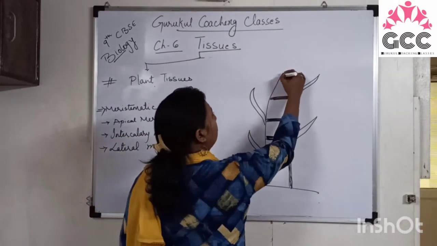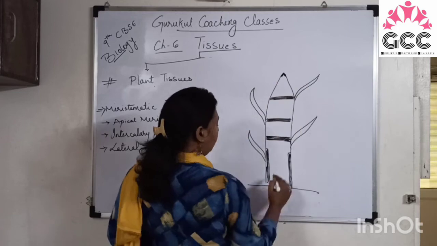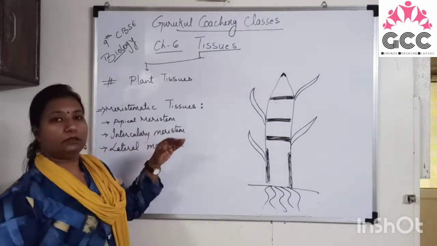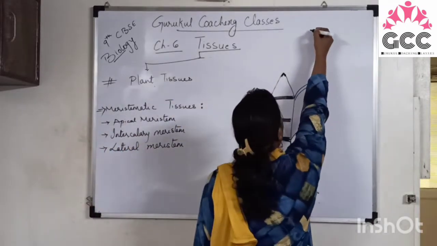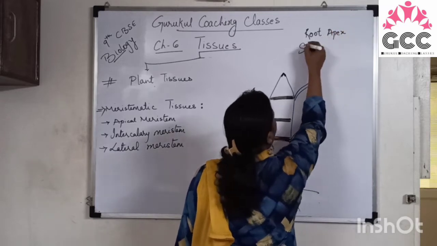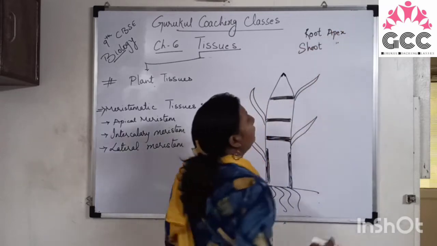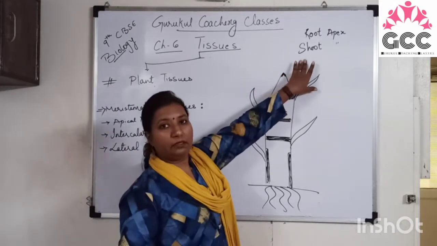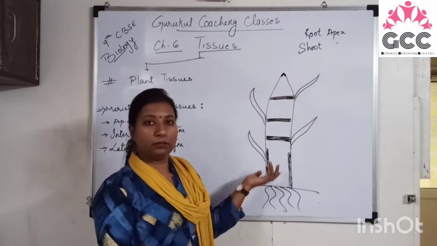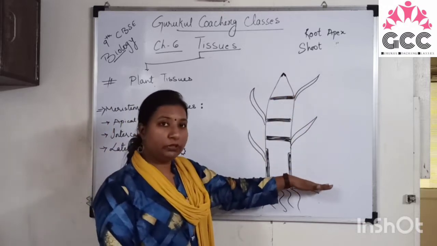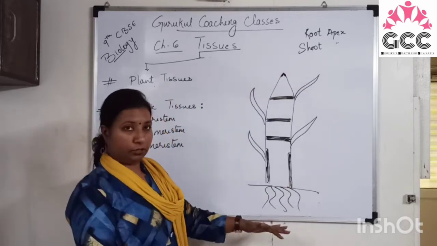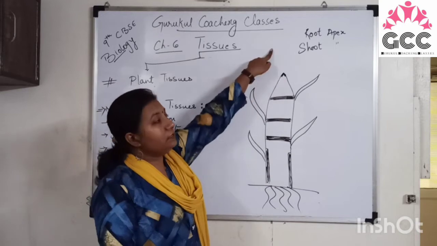So this is the shoot apex, right? And here we have the roots. So apical meristems are generally present at the root apex and shoot apex. Shoot means the part of a plant which is growing above the soil or above the ground, and the part which is growing under the soil or below the ground is known as root.